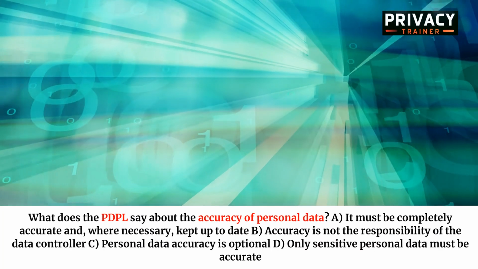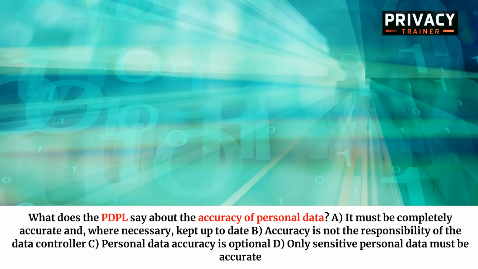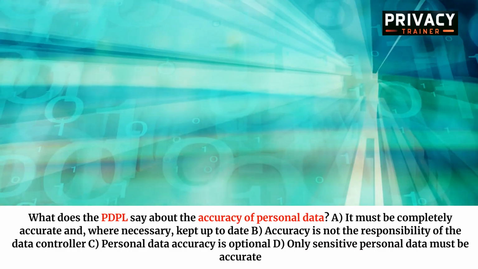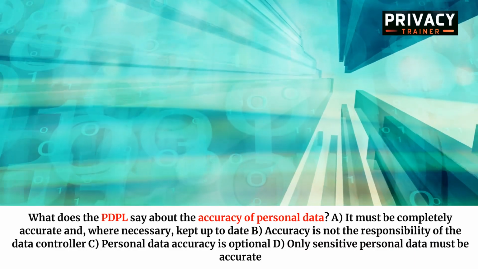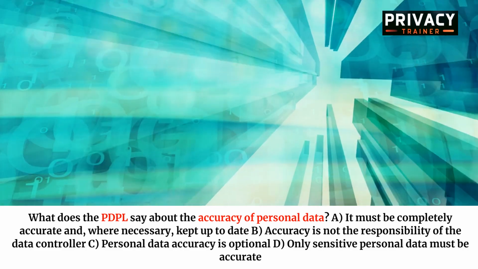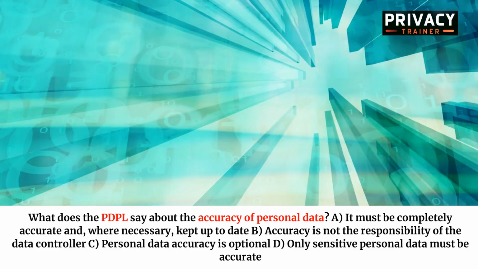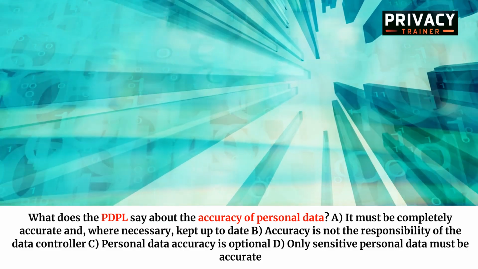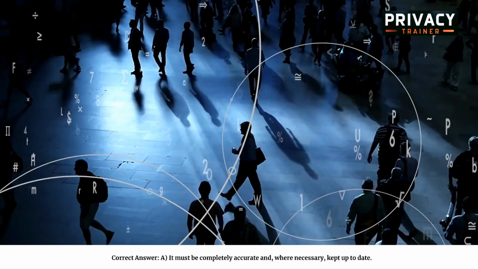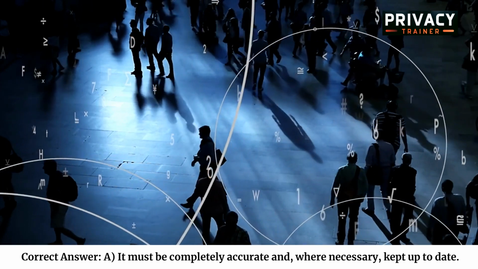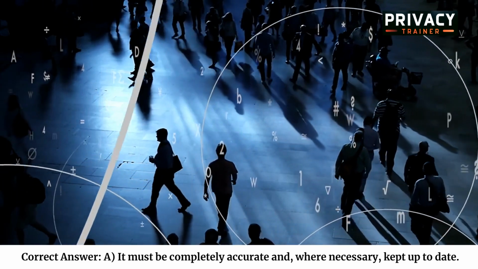What does the PDPL say about the accuracy of personal data? A. It must be completely accurate and, where necessary, kept up to date. B. Accuracy is not the responsibility of the data controller. C. Personal data accuracy is optional. D. Only sensitive personal data must be accurate. Correct answer, A. It must be completely accurate and, where necessary, kept up to date.